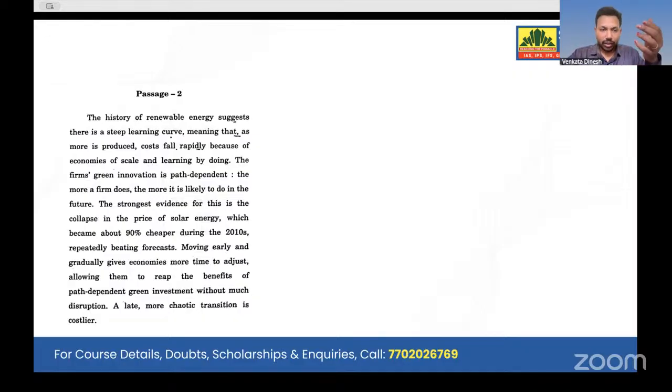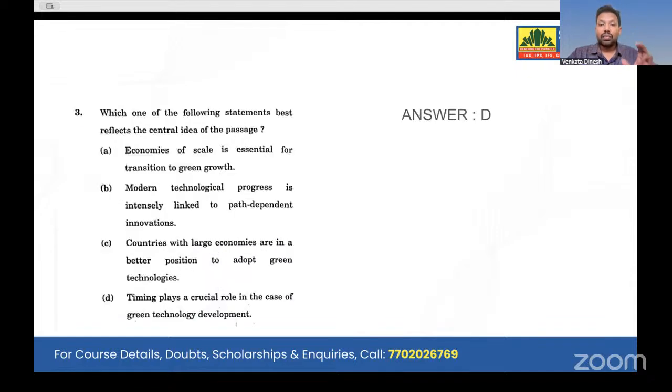I'm not going into the detailed analysis here, but how we have to eliminate these particular options is what I'll tell you. Which of the following statements best reflects the central idea of the passage?